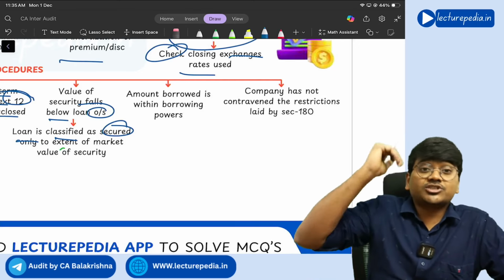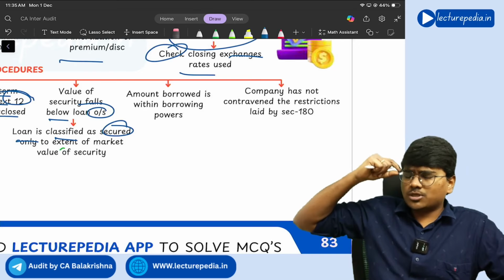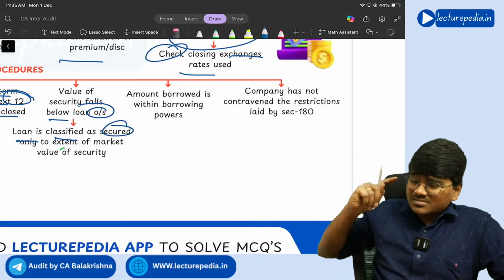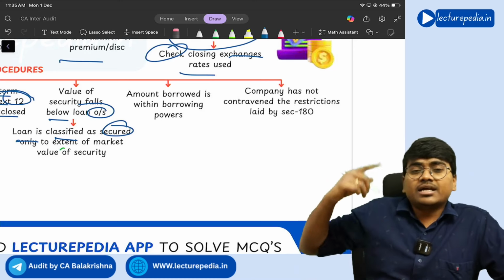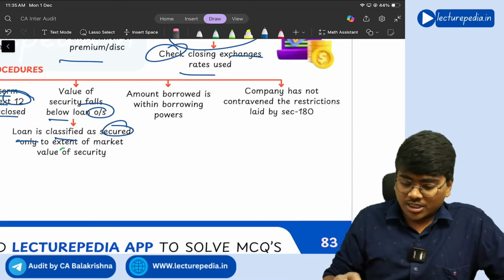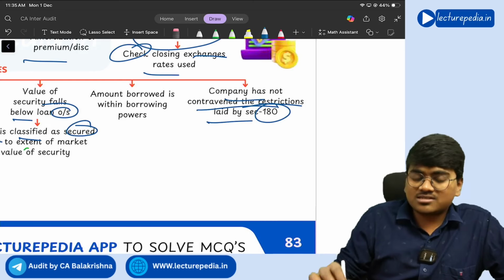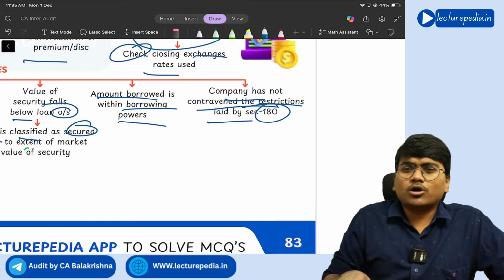Of course, even section 180 has such a limitation. The company cannot take as much loan as it wants. There is a certain calculation, and for any amount in excess of it, if the company wants to take the loan, it has to get approval of shareholders, right? See, section 180, it is there. The company has not contravened the restrictions laid by section 180, and the amount borrowed is within the borrowing powers of the company.